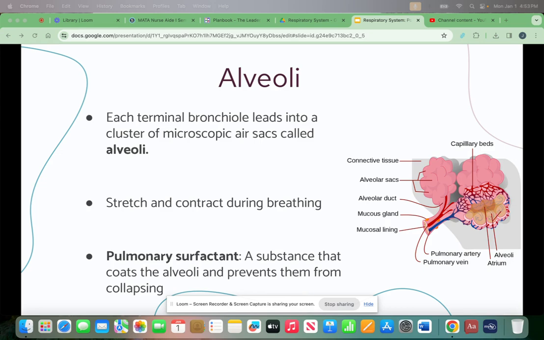Each terminal bronchiole leads into a cluster of microscopic air sacs called alveoli. They stretch and contract during breathing. Pulmonary surfactant is a substance that coats the alveoli and prevents them from collapsing. The wall of an alveolus consists of a single layer of epithelial cells and elastic fibers, which permit it to stretch and contract during breathing. Each alveolus is surrounded by a network of capillaries, allowing gases to diffuse easily between the alveoli and the blood.